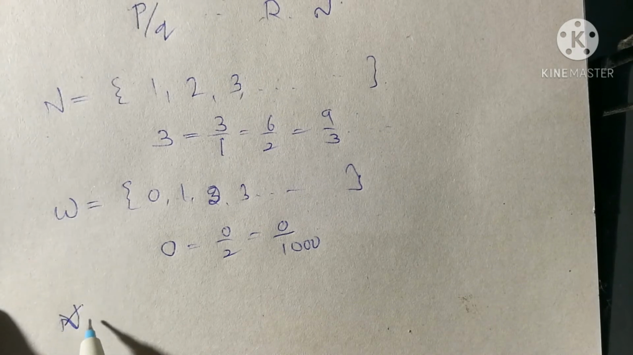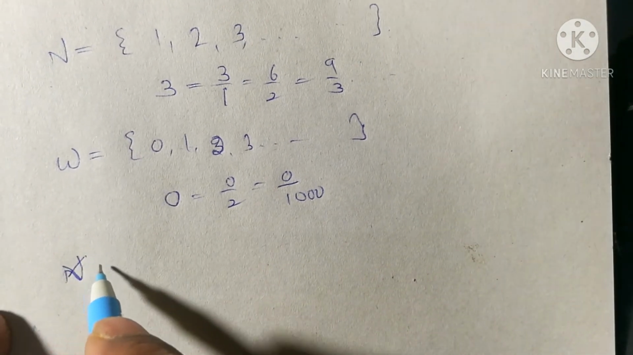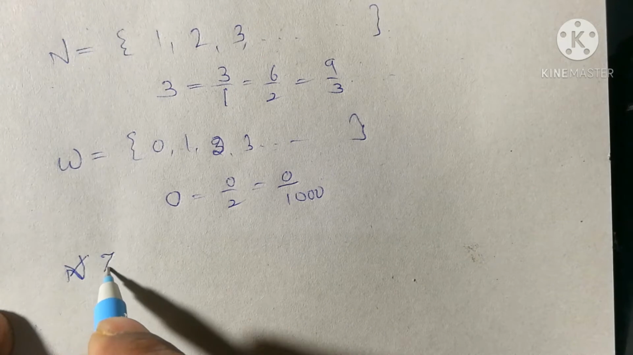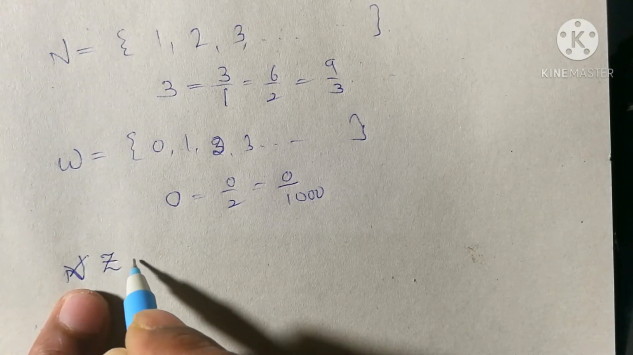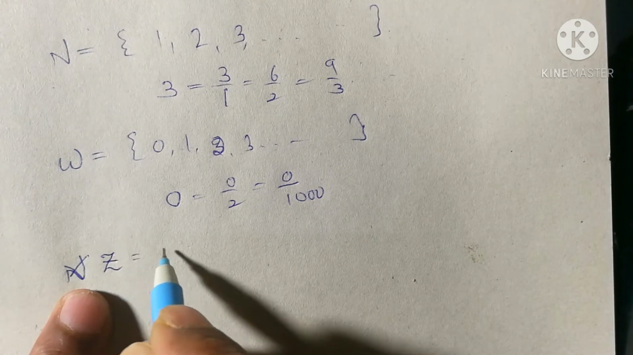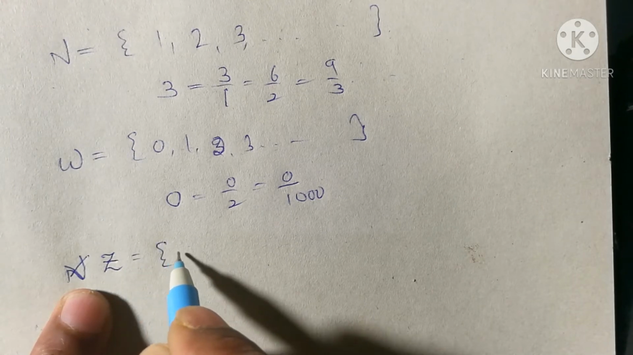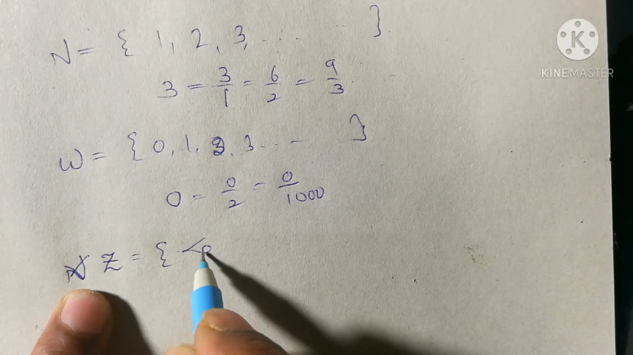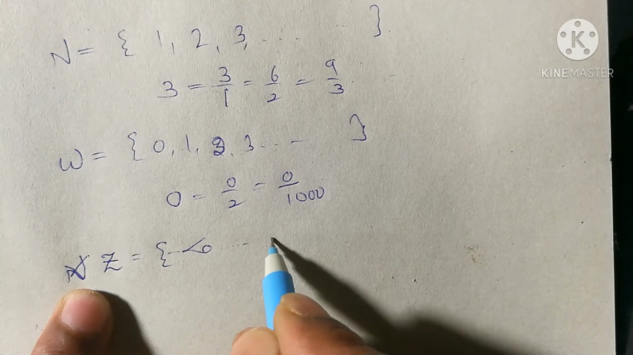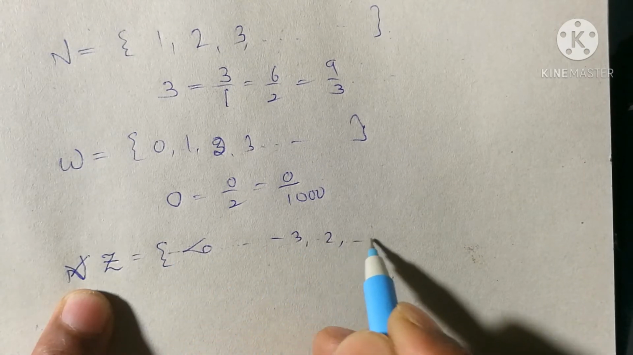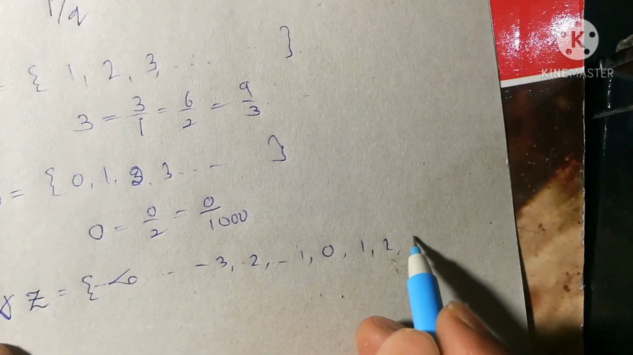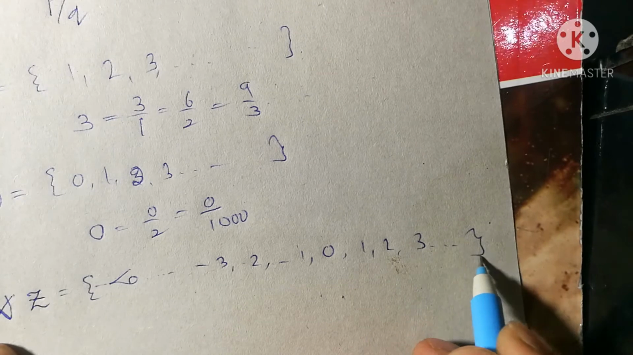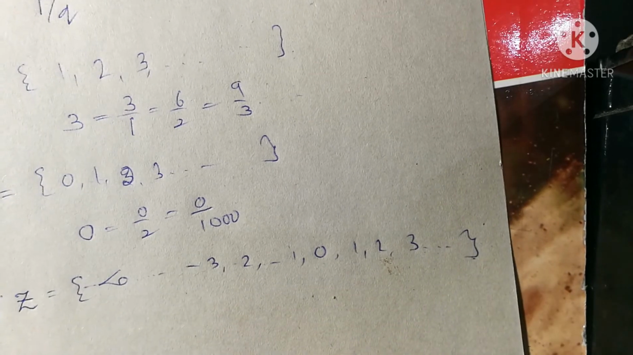After that we get integers. Integers is a set represented by the letter Z. It stands for Zahlen actually. So Z is the set of integers. It starts from minus infinity and goes through minus 3, minus 2, minus 1, 0, 1, 2, 3, and so on up to infinity, right?